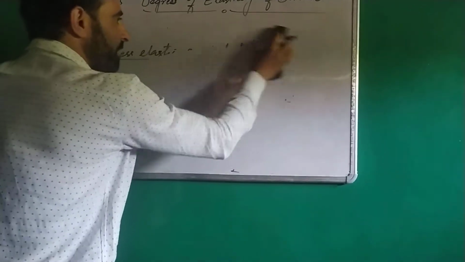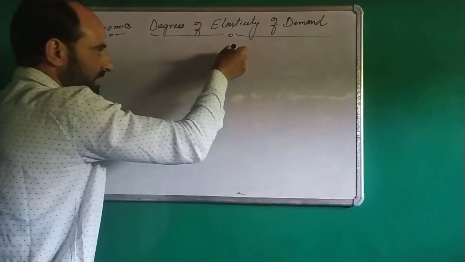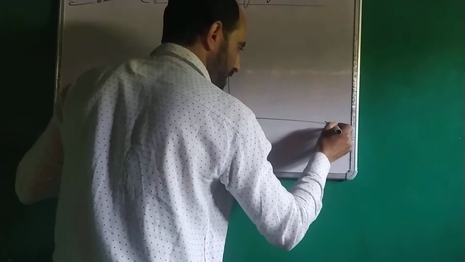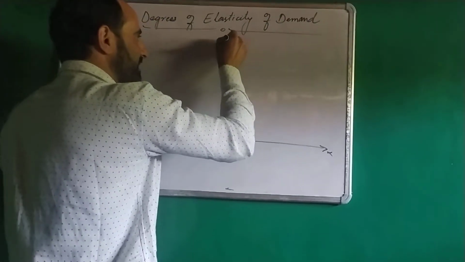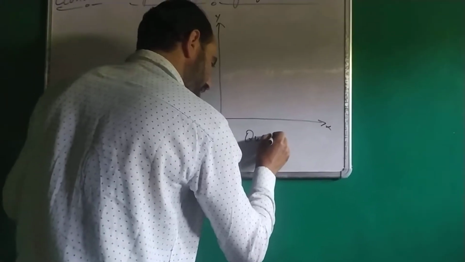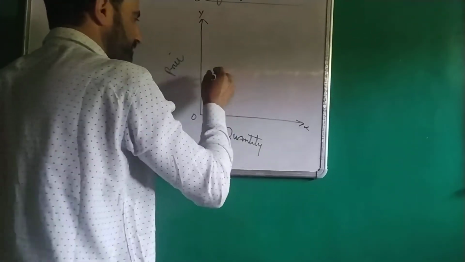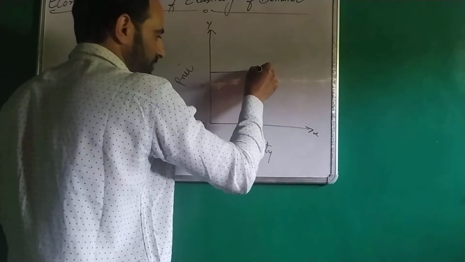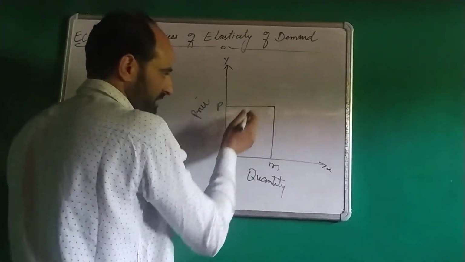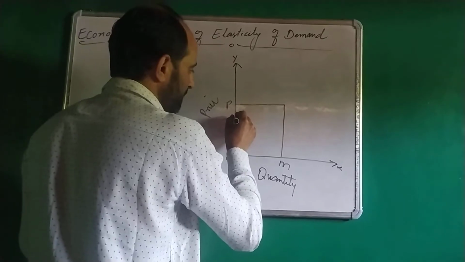This can also be shown with the help of a diagram. This is the diagram. This is x-axis, this is y-axis, 0, quantity, and this is price. Suppose this is price P and this is quantity M. Then there is fall in price, quantity demanded will increase.